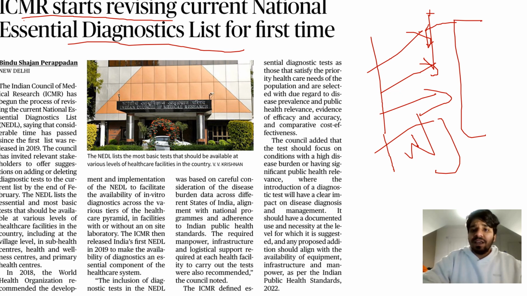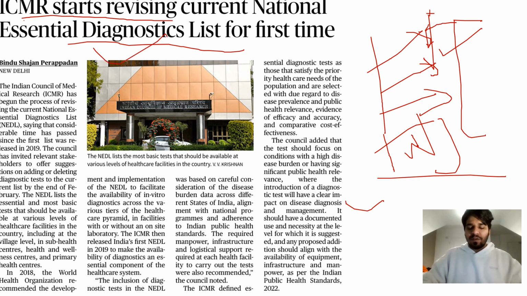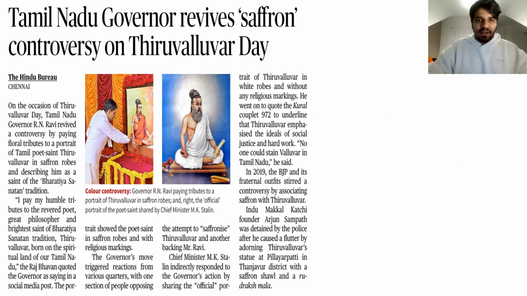Even if there is no laboratory available, you need to have these essential diagnostic tools. And now ICMR, the Indian Council for Medical Research, is going to revise the list, which is a must for every health facility, it doesn't matter at what level they belong to. Even if they belong to the primary healthcare sector, they still need to have certain diagnostic tools, right? So it talks about that.